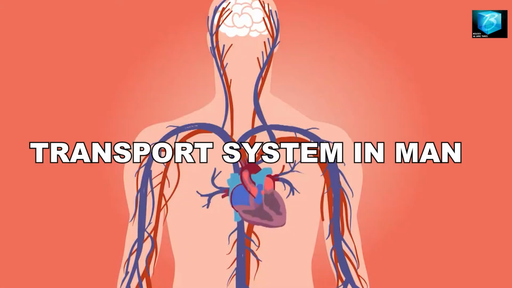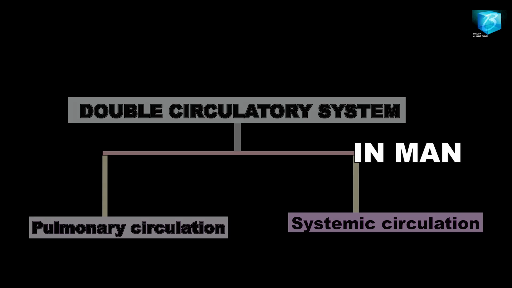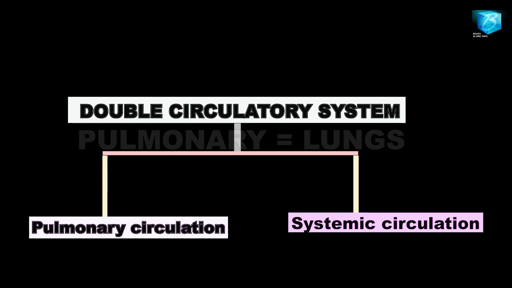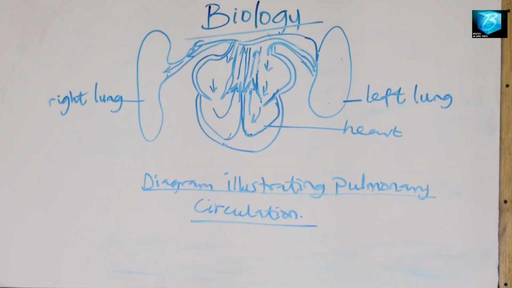As to this, we have double circulatory system divided into two. The first one is pulmonary circulation. The second one is systemic circulation. What does it mean when we say pulmonary circulation? The word pulmonary, anywhere you hear it in science, means the lungs. Pulmonary circulation is the circulation between the heart and the lungs.